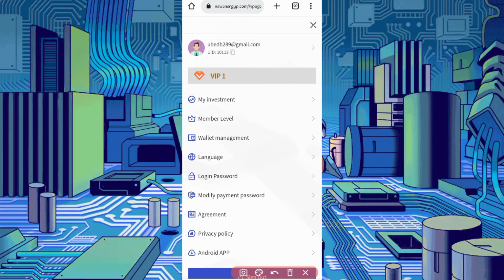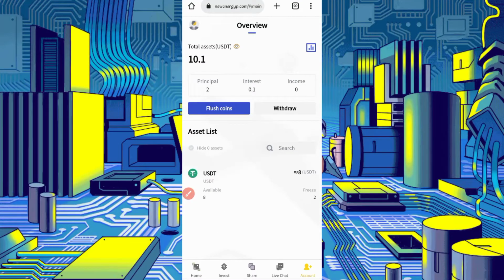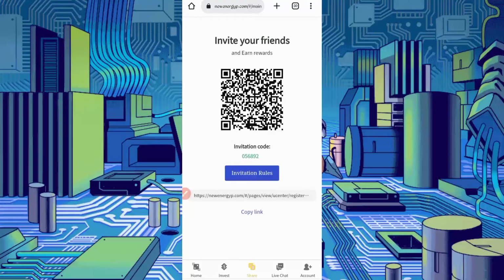You can see here your investment plan, your level and wallet management and many other options. You can modify your password as well. So now go back. If you have any queries about this website, you can live chat on Telegram with these members. Okay, so here's the share button, which is the best option to earn more money from this website.